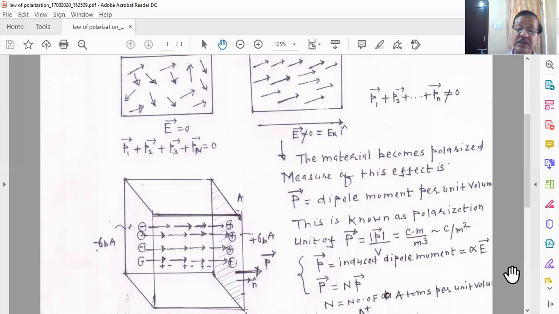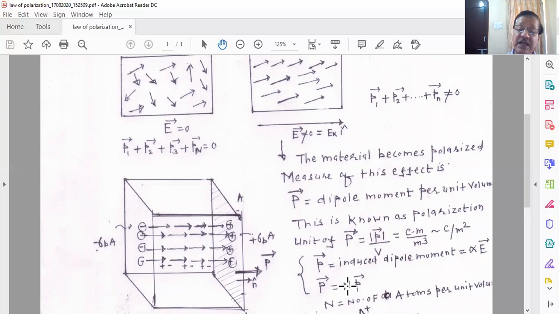Now you can see that there is another expression which I wrote here, vector P. You see this is the vector P, representing the polarization density vector, and here this is the induced dipole moment. They are related. So I can write vector P is equal to n times the induced dipole moment vector p.